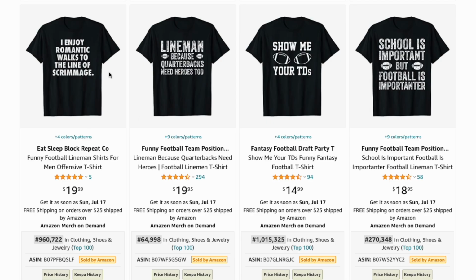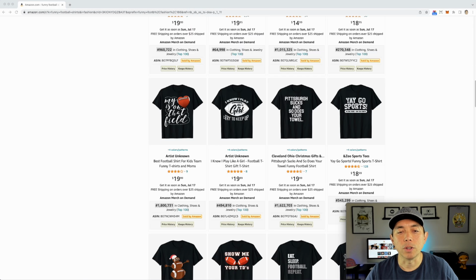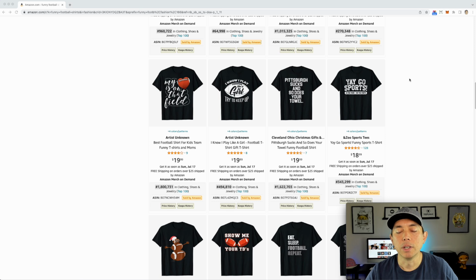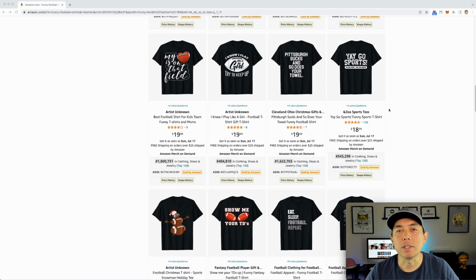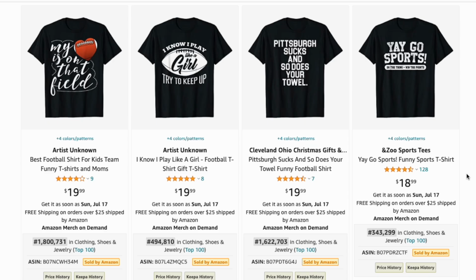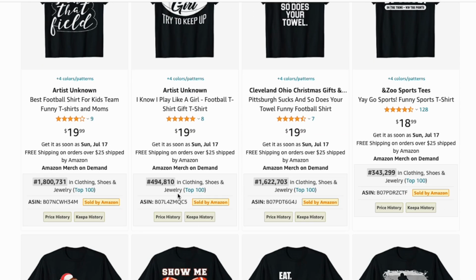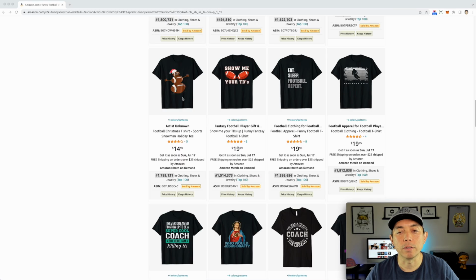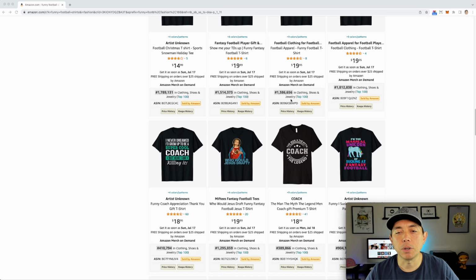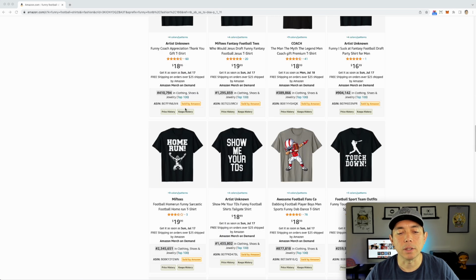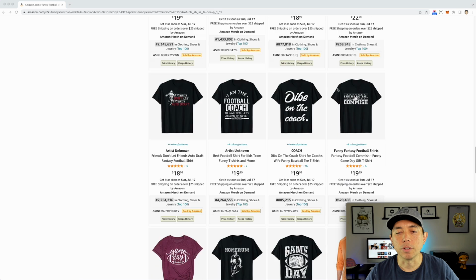So you can see here, just words on a shirt sometimes can do really well with a football graphic or something. So don't copy these, but you can see that funny t-shirt, funny football t-shirts are huge, and some of them do really, really well, right? So Eat Sleep Football, Coach, and things like that. So lots of different things that you can do here.